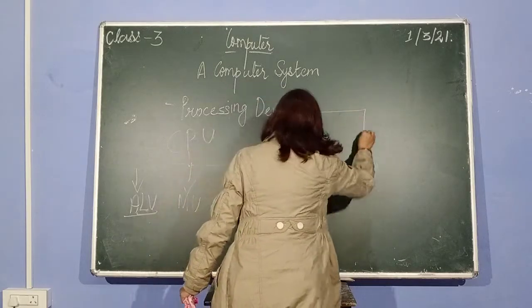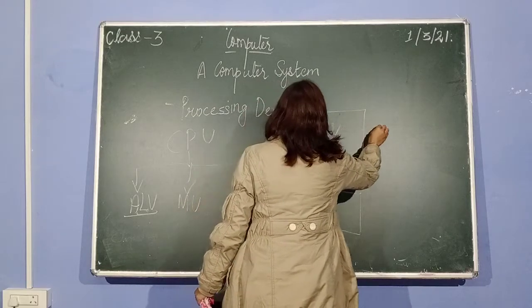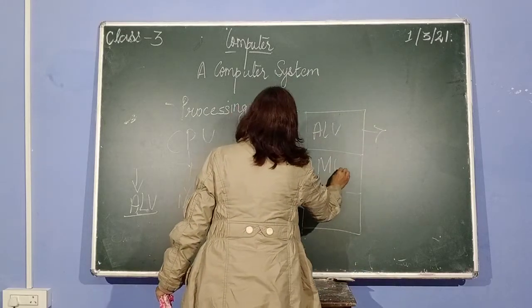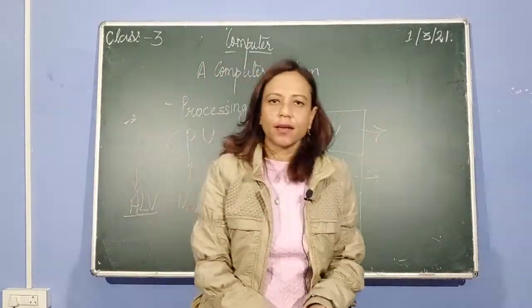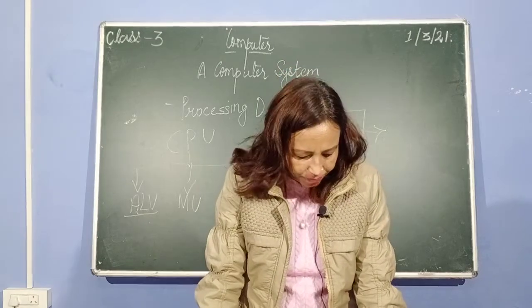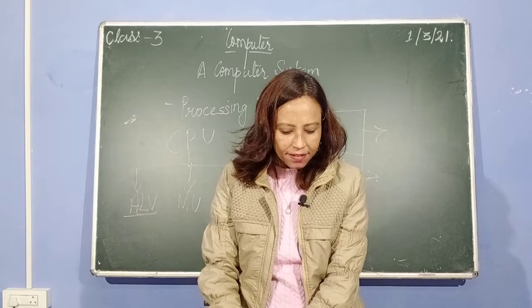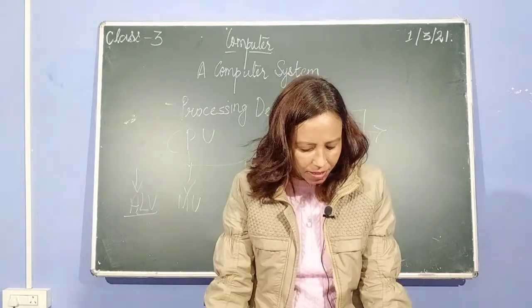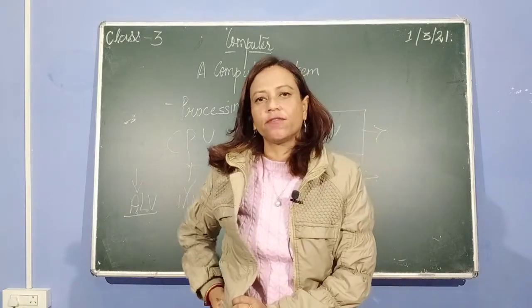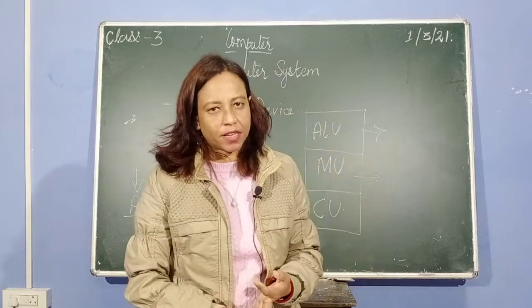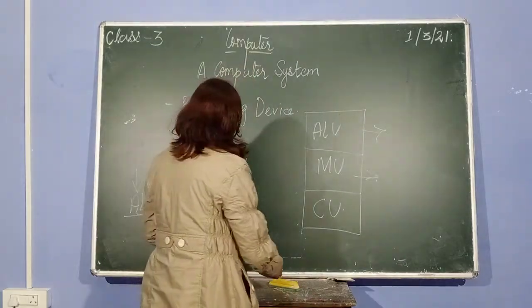This is a CPU box. Now, this CPU box is divided into three parts, ALU, Arithmetic and Logic Unit, MU and CU. Now, what does ALU do? Arithmetic, as the name says, is mathematics. This unit performs all the arithmetic calculations such as addition, subtraction, multiplication and division. Now children, whatever command of mathematics that you give to your computer, like addition, subtraction, multiplication, whatever work you give, how do you give your command to the computer?